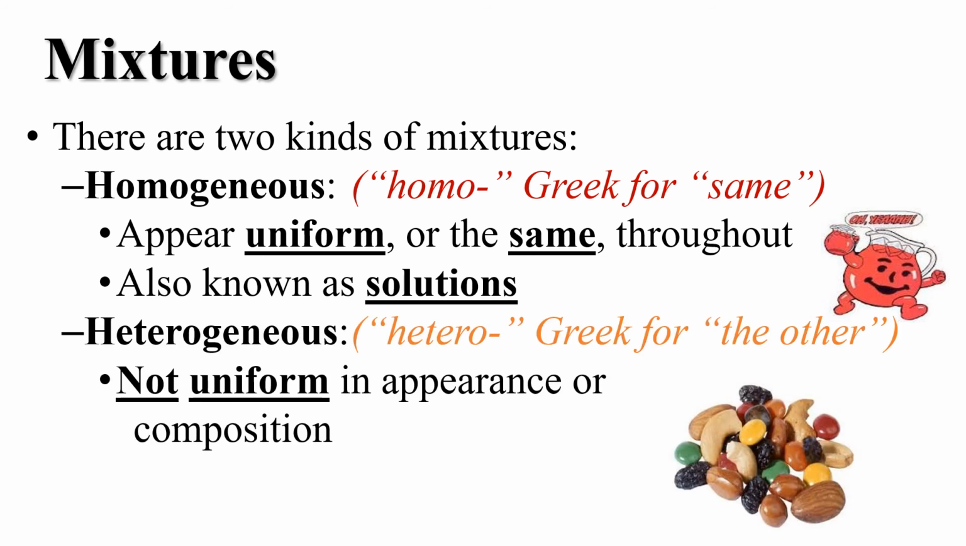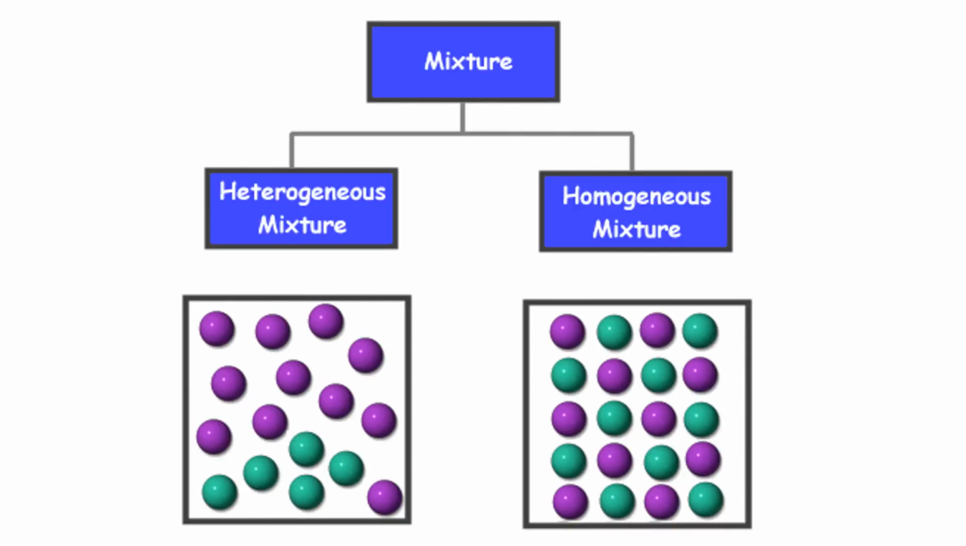There are also heterogeneous mixtures. Heterogeneous mixtures don't have a uniform appearance. They'll not look the same throughout, like that trail mix doesn't look the same throughout. Lucky Charms is my favorite mixture, my favorite heterogeneous mixture anyway. Mixtures can be broken down into either heterogeneous, meaning they're all mixed up, or homogeneous, having a uniform appearance.